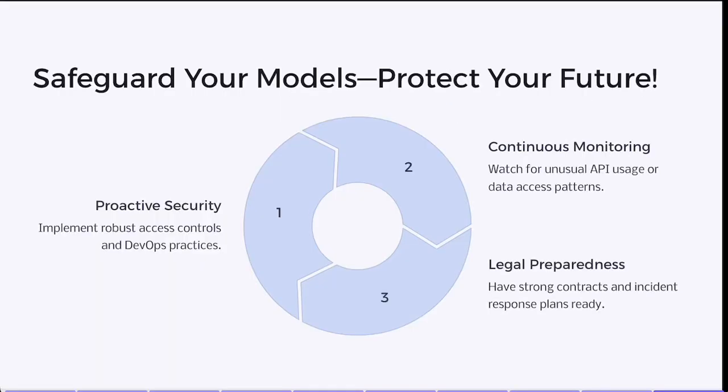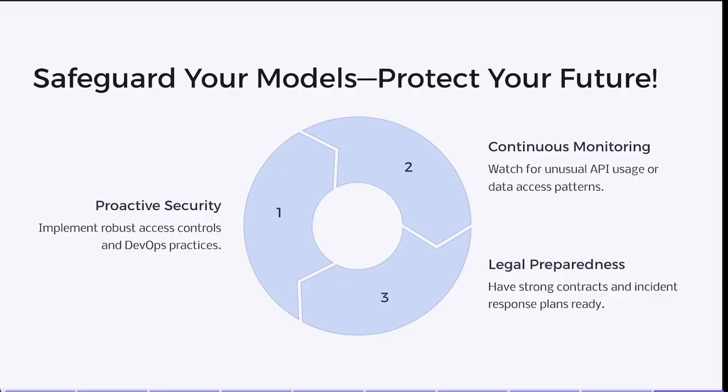To conclude, let's quickly recap. Startup AI models cloned: attackers exploit insufficient security such as weak access controls or unmonitored APIs to replicate an AI model. Proprietary models leaked: developers' mistakes with code repositories resulted in expensive, high-profile brand damage. And core defenses: secure DevOps, strict access management, watermarking, rate limiting, and robust legal frameworks.